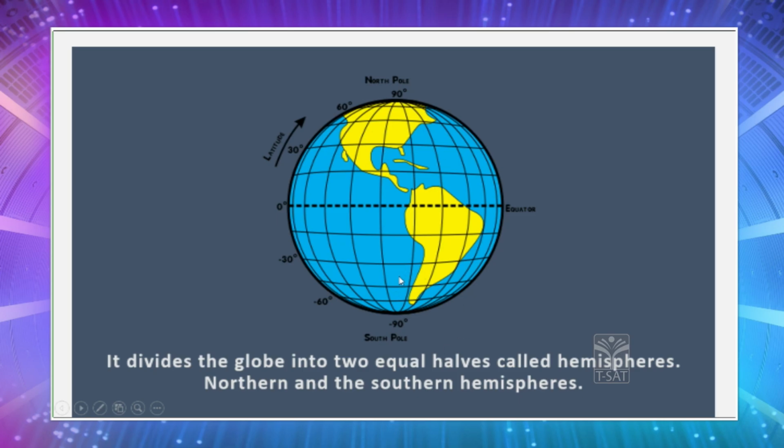Now you will be wondering, what is this hemisphere? Am I right? Half of the sphere is called a hemisphere. The half which is on the north side is called the northern hemisphere, and the half which is on the southern side of the equator is called the southern hemisphere. This is the northern hemisphere and this is the southern hemisphere.